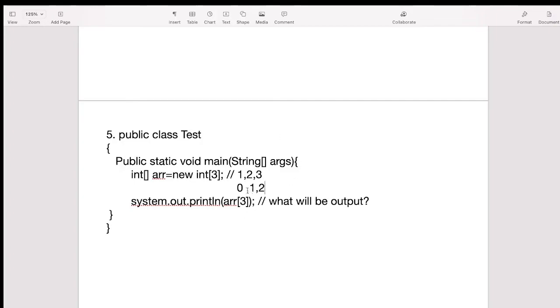So here we don't have any element with the index 3, so obviously we will get an error. Now let's see, by executing the same thing in our IDE, what is the exact output.